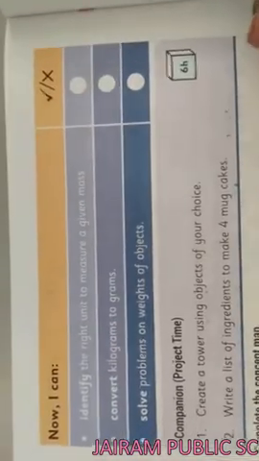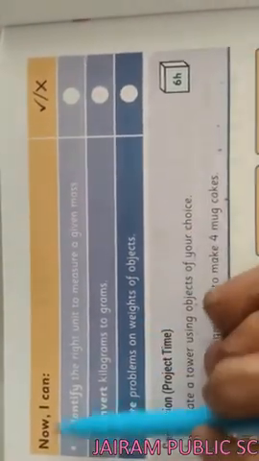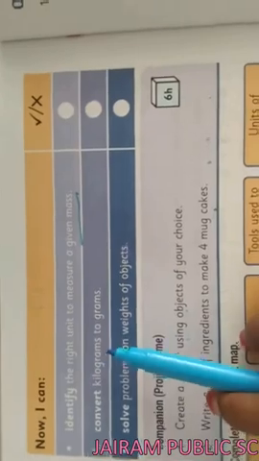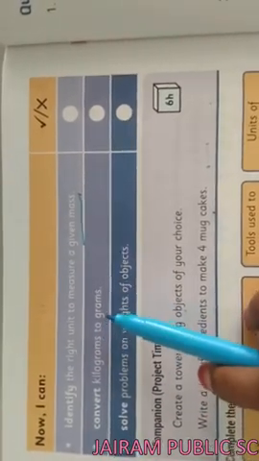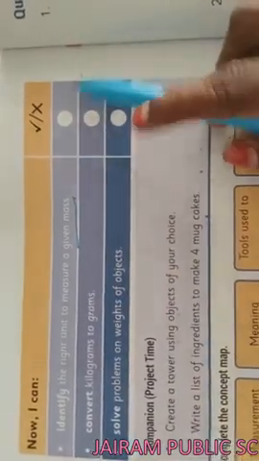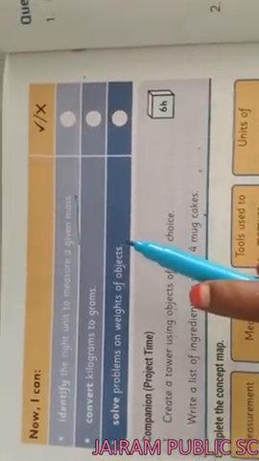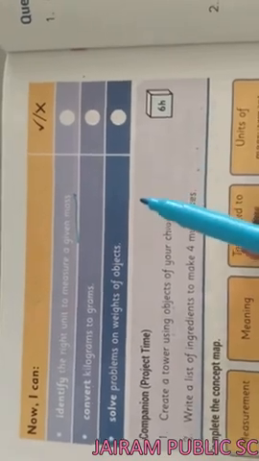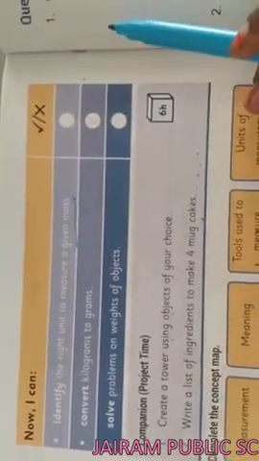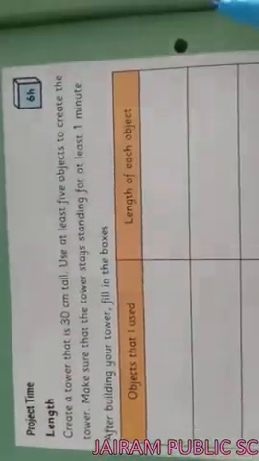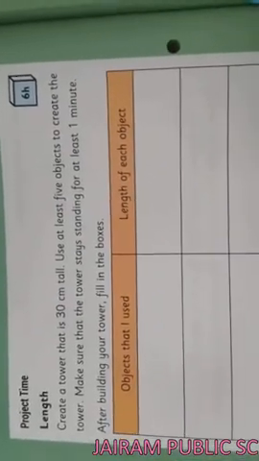Next, studio book page number 162. Now I can identify the right unit to measure the given mass. You can identify means tick it over there. Convert kilogram to gram. If you can convert kilogram to gram, you have to tick it over there. Then solve problems on weight of the object. We can use addition, subtraction, multiplication, division operations means you have to tick it over there. Next, companion activity 6H. This is your home fun. This is companion book page number 64, children.